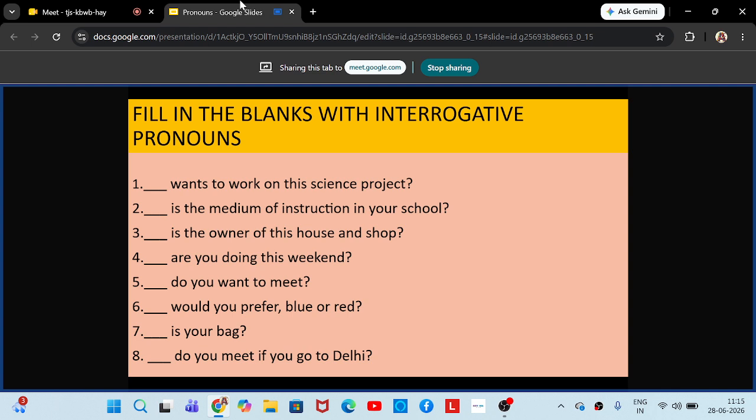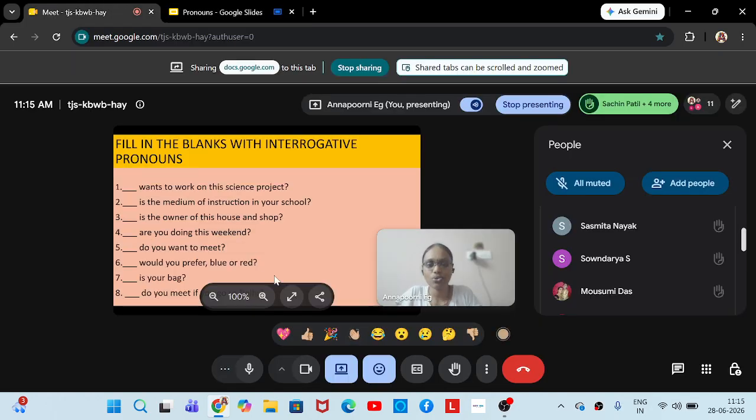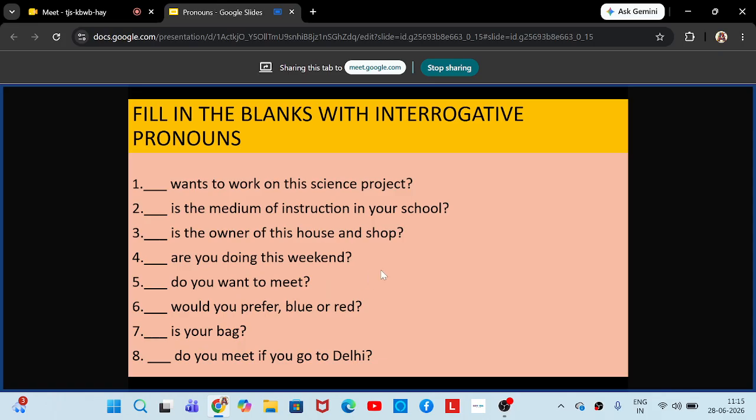Who is the owner of this house and shop? Very good. Sonal, now you are in which grade? Which class? Sixth, ma'am. Sixth standard. Very good. So which is the correct answer? Who is the owner of this house and shop? Good. Next, Shreya can try.